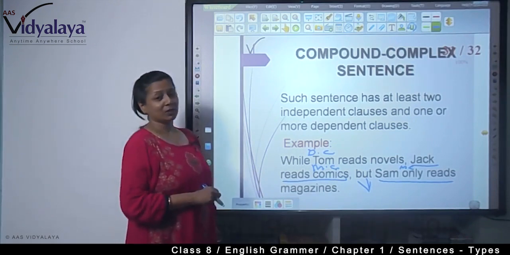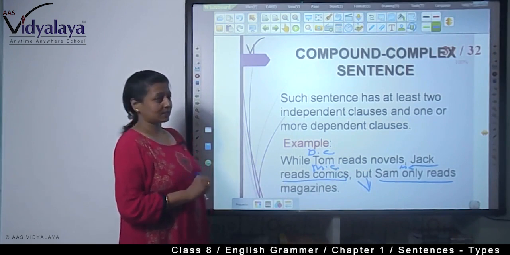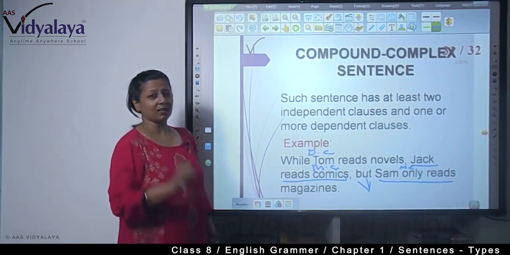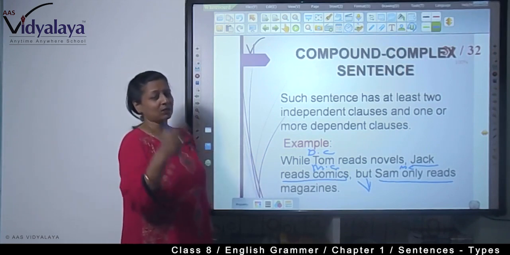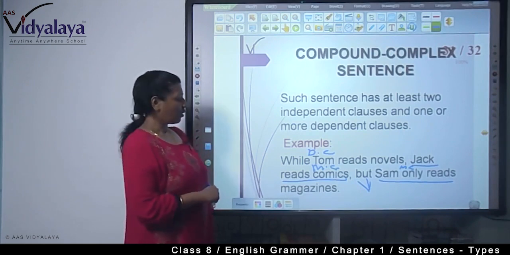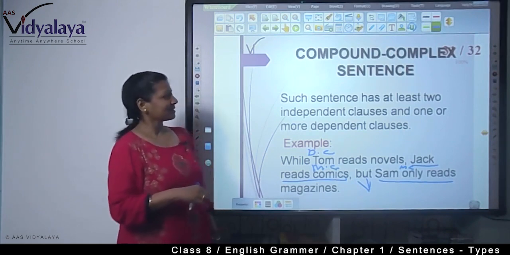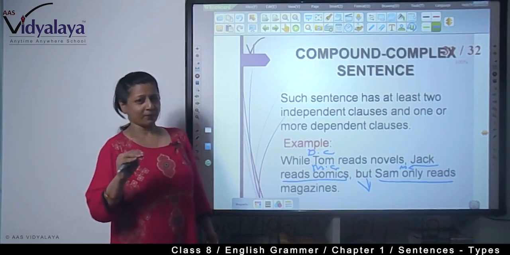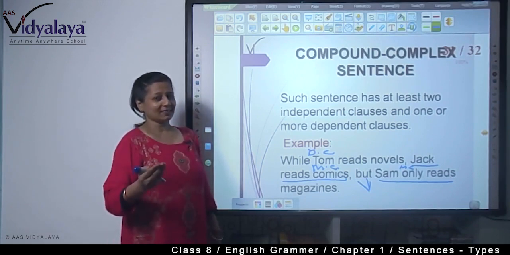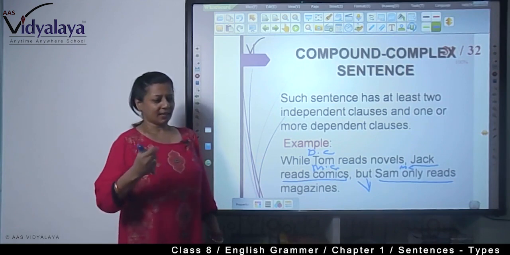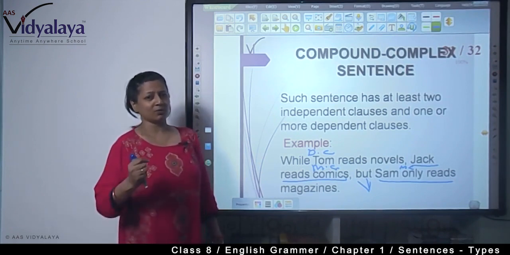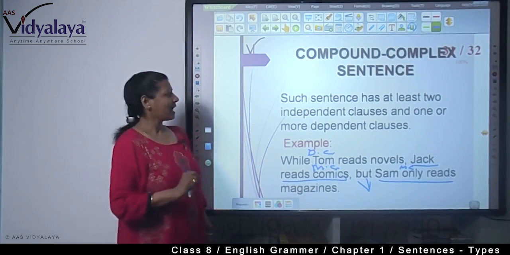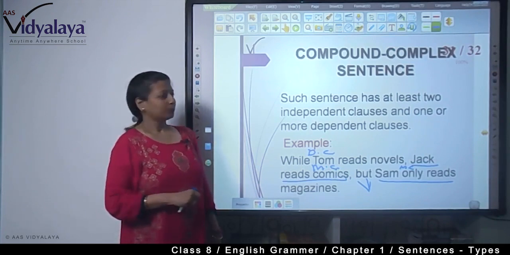So, what you have learnt in this class is four types of sentences: simple, compound, complex and the compound complex sentence. Hope your knowledge of these sentences has become very sharp. Now you can easily understand, when you read anything, which are the simple sentences, which are the compound sentences, which are the complex sentences, and you can easily find them out.